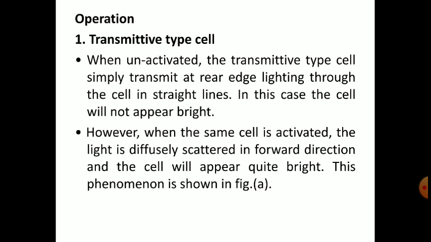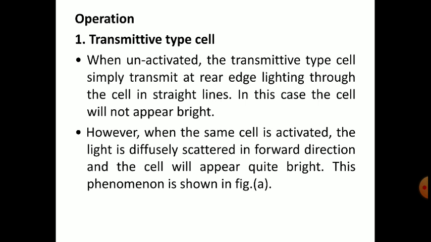In this case, the cell will not appear bright. It will allow the lighting through the cell in straight lines.